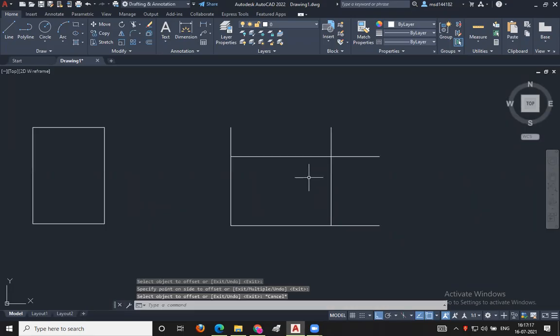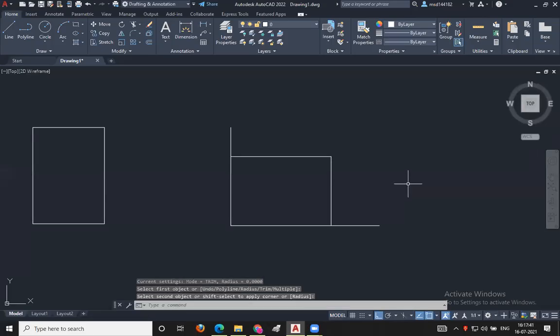Okay, now I will press Escape. What is my next step? Escape and trim. I have pressed the escape button. Now, instead of trim, I will be using the fillet command here. What is the keyword for the fillet command? F enter. Selecting the first line like this, then selecting the second line like this.